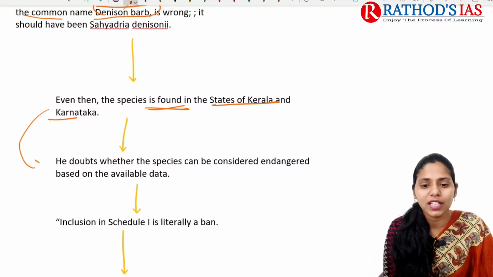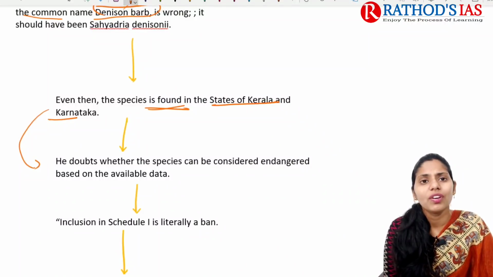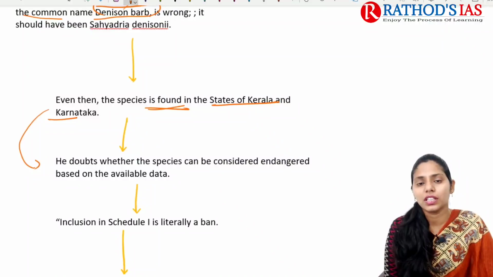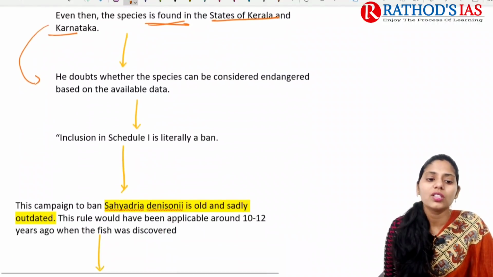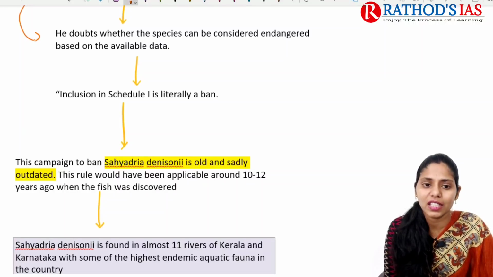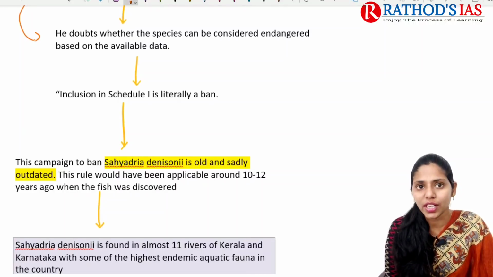The aquarists have some concern regarding why the endangered status is given here, because whenever species are kept under this endangered status, they cannot be kept in houses, in our aquariums, etc. Inclusion in Schedule 1 of the Wildlife Protection Act is literally a ban. So this campaign to ban this species is very old and a slowly outdated process as well.